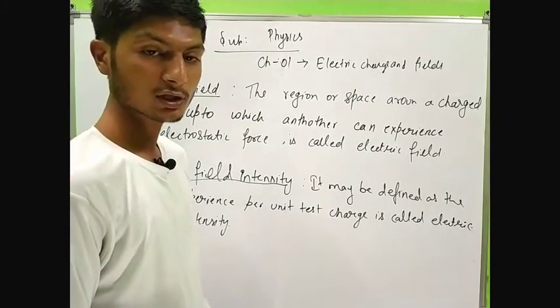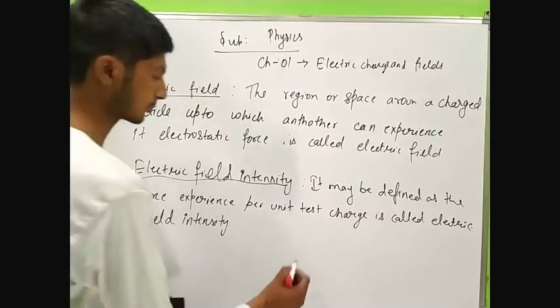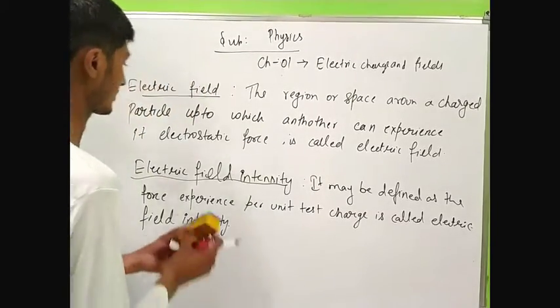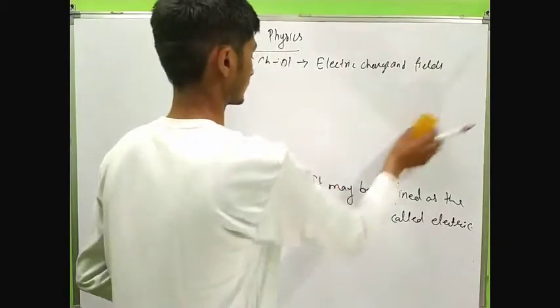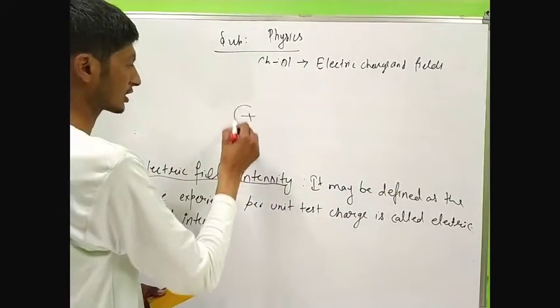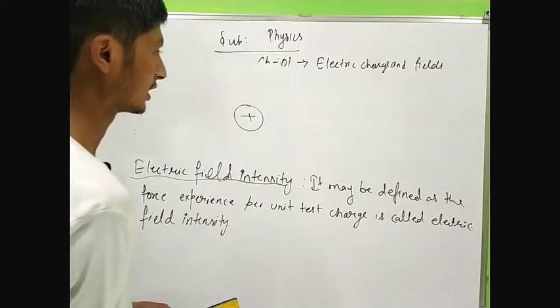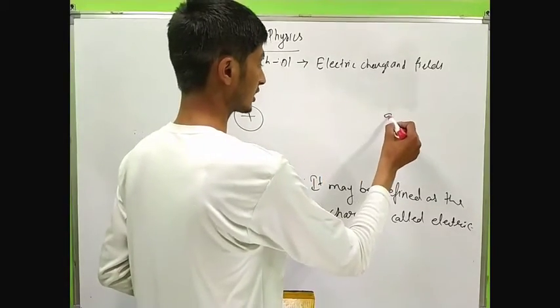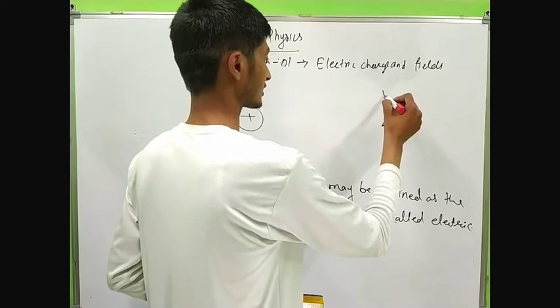We know the formula of force by Coulomb's law. Suppose this is our source charge. The source charge is stable at this position, and we are bringing another charge, q naught. This is the test charge; we named it test charge.